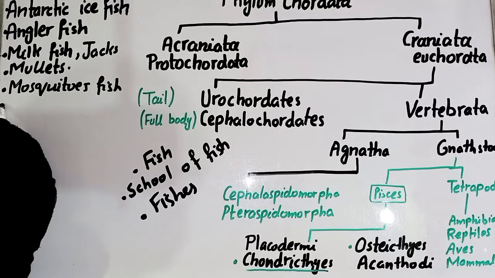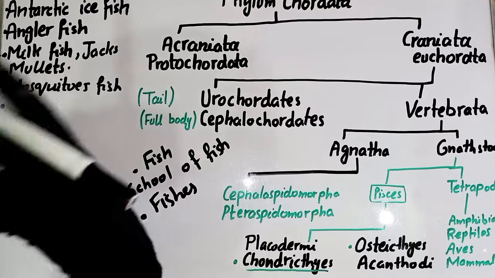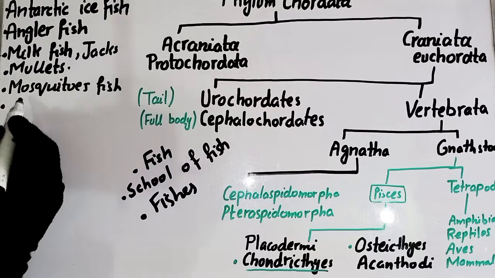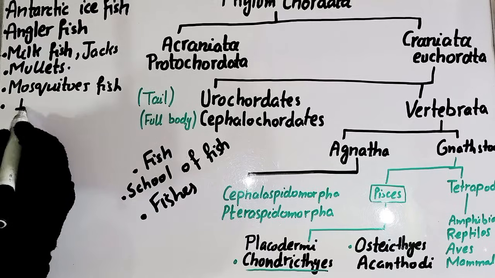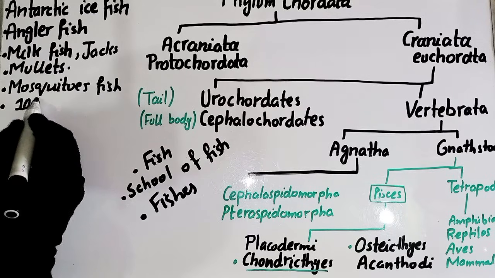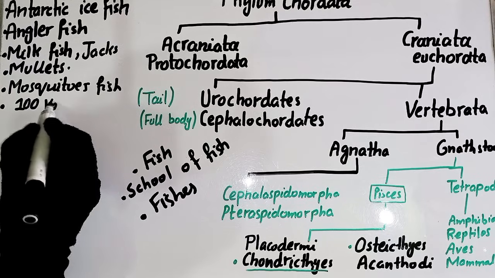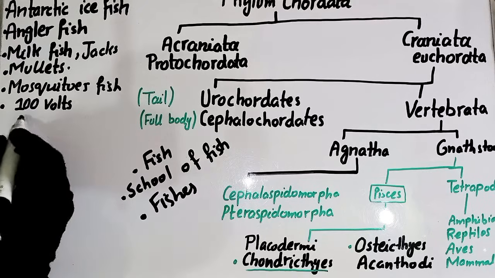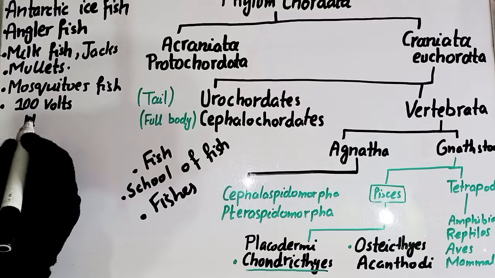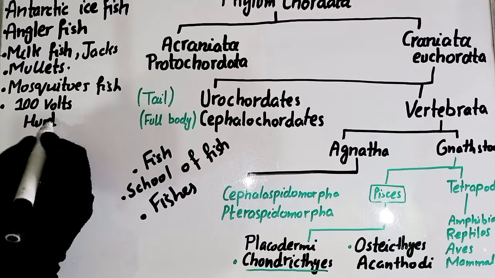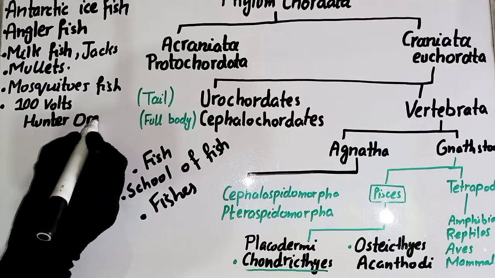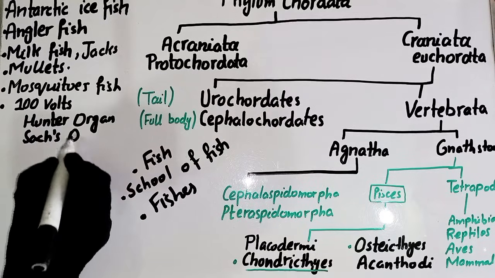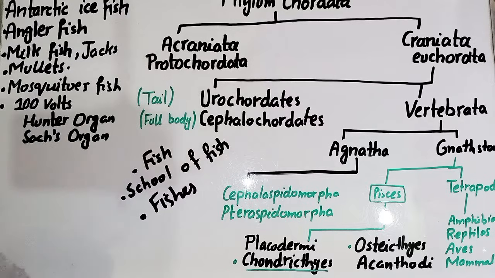Okay, so if we see that the electric eel has an electric organ, what is the name of that electric organ that produces the electricity, and how many volts can it produce? It gives an electric shock of 100 volts. That is a very big shock. The names of the organs are the Hunter's organ and the Sachs organ. Hunter's organ and Sachs organ. These organs are responsible for that activity in the fishes.